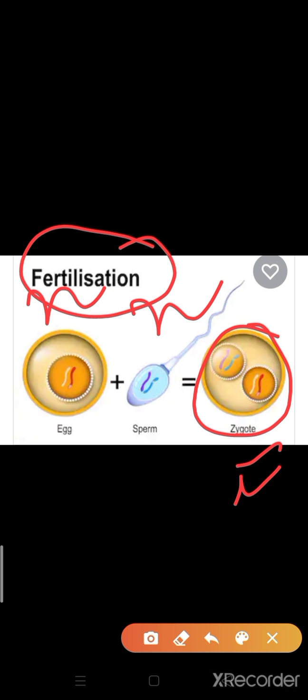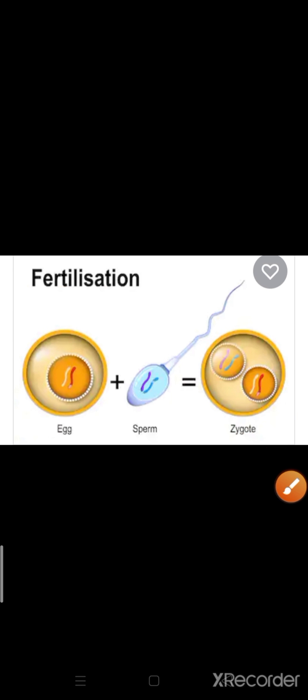Fusion of a male gamete with a female gamete to form a zygote during sexual reproduction is called fertilization. Fertilization is very important. We know it very well because fertilization is of two types: internal fertilization or external fertilization.